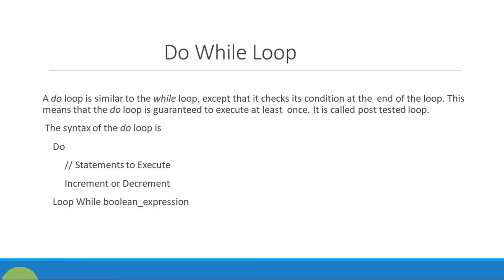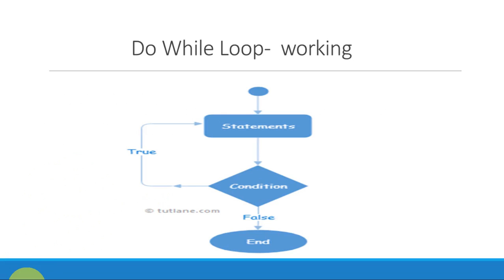Now let's discuss its flow chart. First of all, we'll start with the statements. Then it will check the condition. If the condition is false, it will come out of the loop. But if the condition is true, it will again execute those statements.